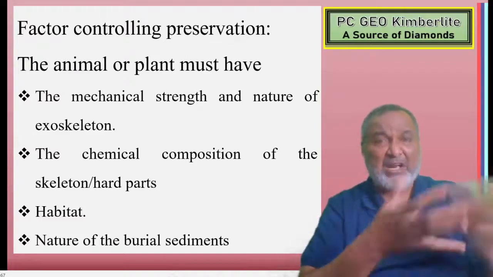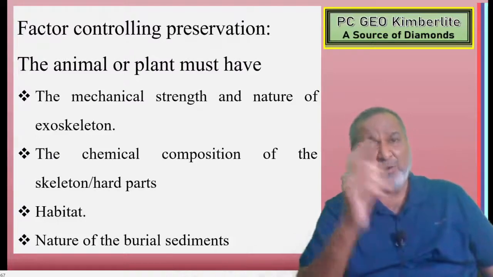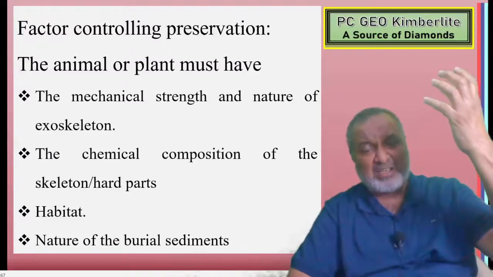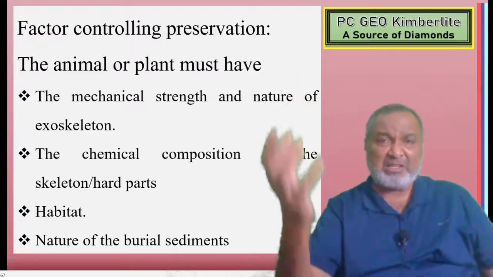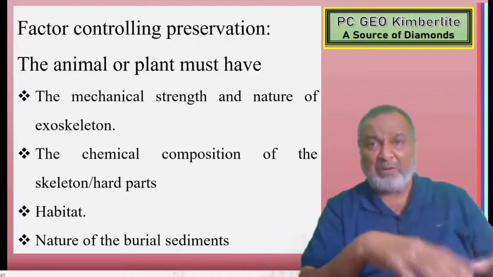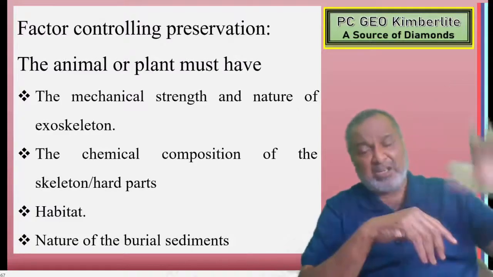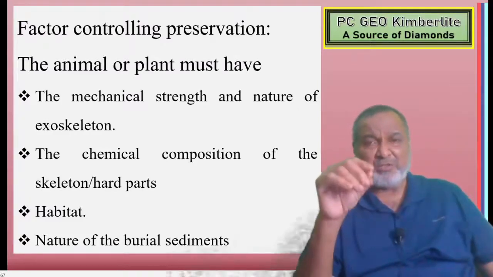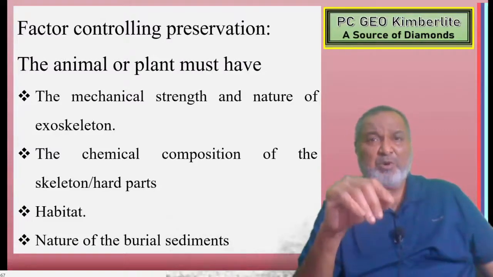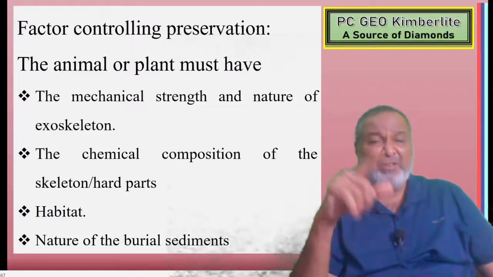So habitat is very important. That's why we are going to get more fossils in the oceans or marine conditions, because there are plants and animals there. As soon as they die, they settle down, and the rivers carry billions of tons of load and dump it into the ocean. So there is a continuous deposition process in the marine condition, and at a deeper level, finer material which is dissolved in the water precipitates and settles down. So there will be good deposition, and in sequence they have been deposited. So habitat is a very, very important one.